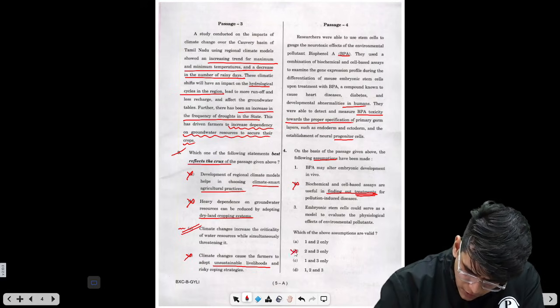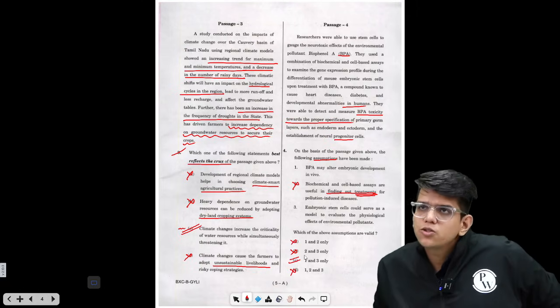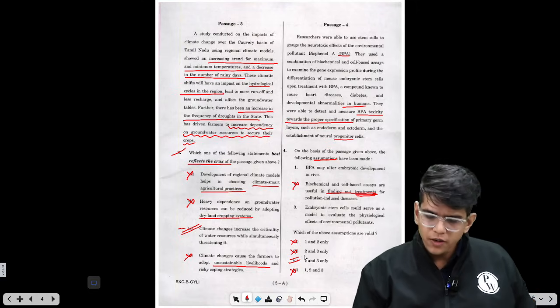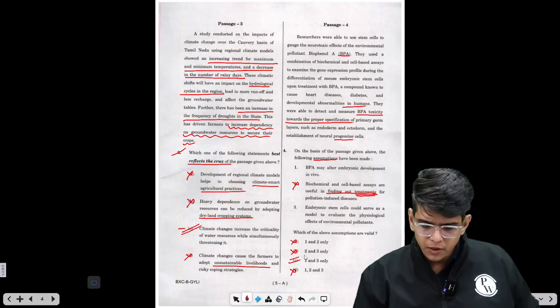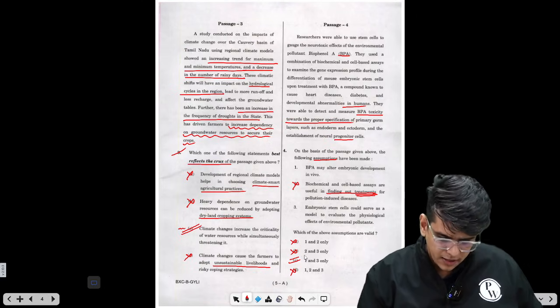So if you eliminate 2, you will eliminate this. The option is option C. Easy. Because the passage is talking about how you can know the toxicity level, but you will not be sure whether you will be able to find the treatments or not. So this is the correct answer.